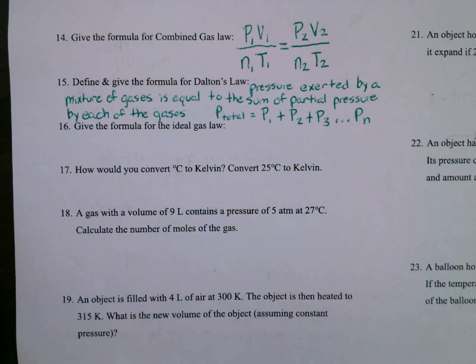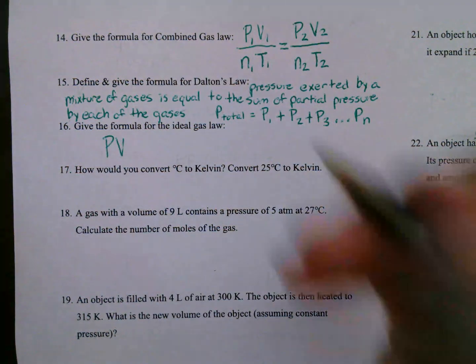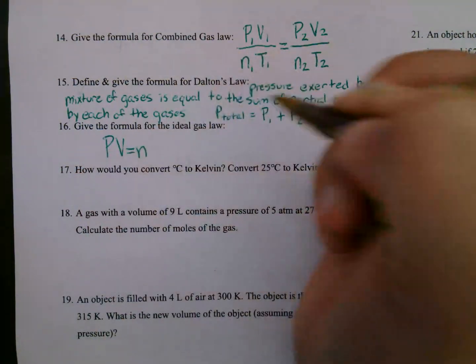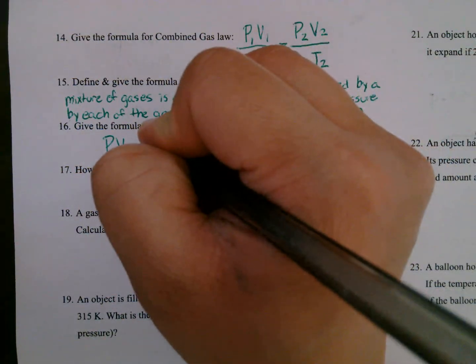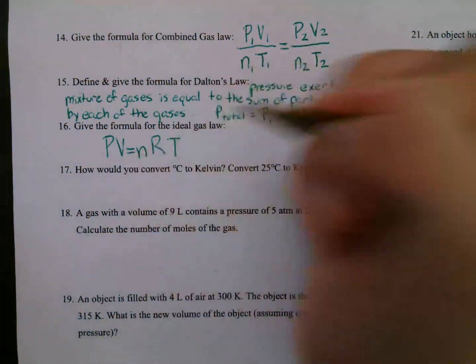Number 16, give the formula for ideal gas law. That's going to be our pressure times our volume is equal to our moles times our constant, R, multiplied by T.